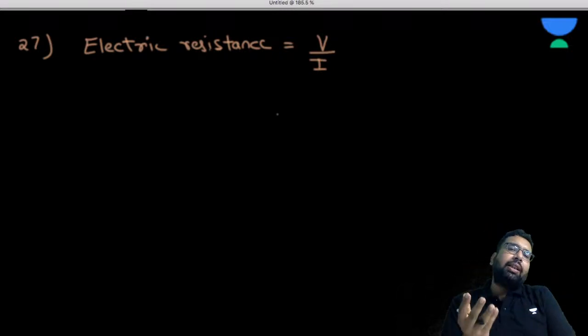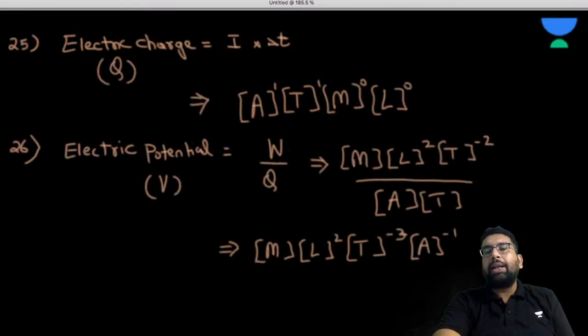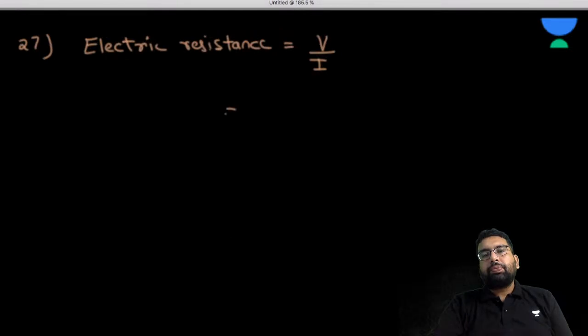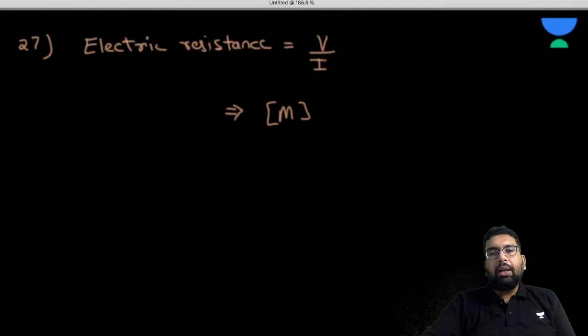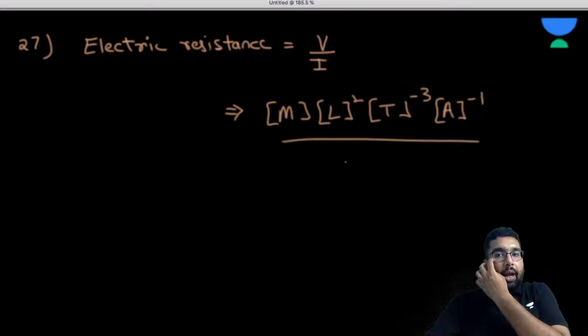Okay, right now, as I said, I don't expect you to memorize the formulas, or you already know the formula. I'm not expecting that. So what is the dimension of this V? It is M L square T minus 3 A minus 1, V is work per unit charge, upon I. And for I, it is A.